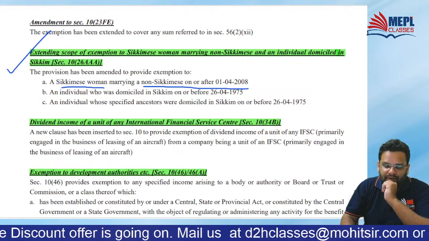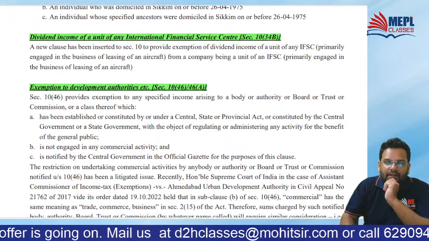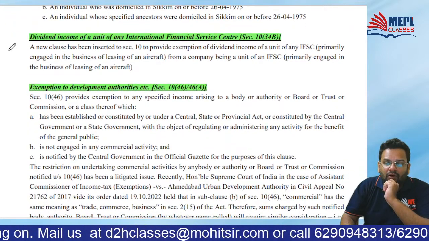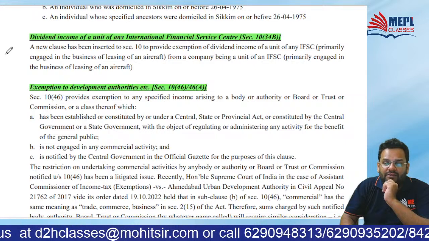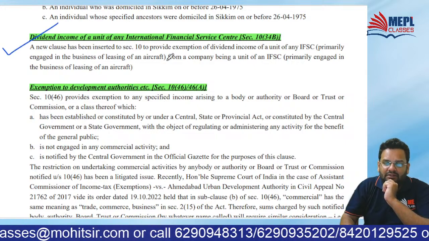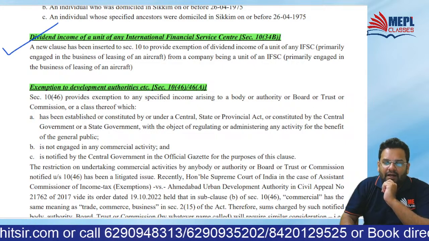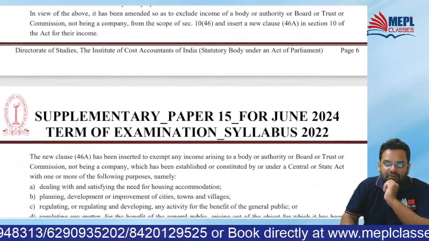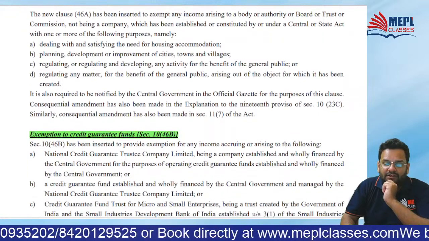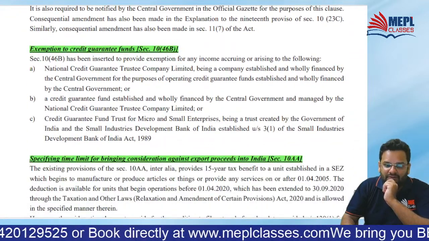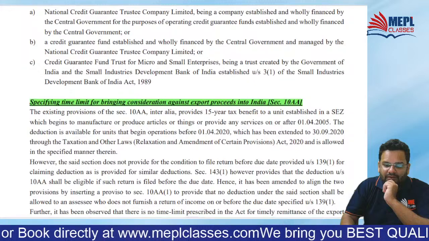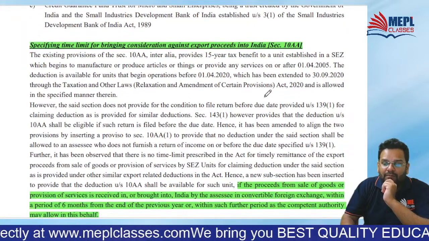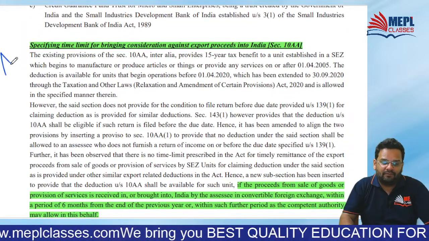Okay, this way. Then dividend income of a unit of any IFSC. So that is exempt. And exemption to some development authorities. Fine. So these are your provisions in relation to exemptions. Okay, then one point that may matter is this point.